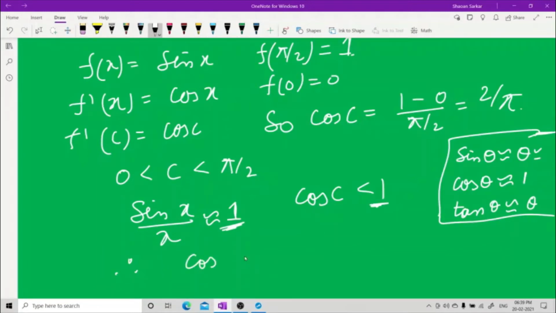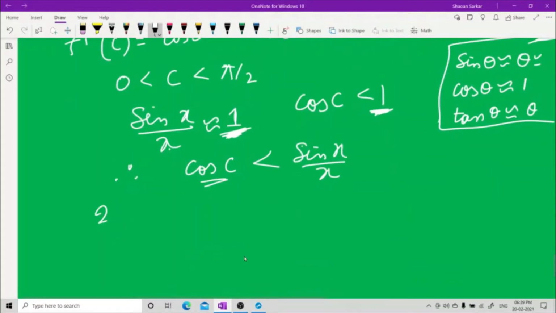Cos c is less than sine x upon x, because this is 1, this is approximately 1. So this can be written as sine x upon x, and cos c is 2 by pi. So 2 by pi is less than sine x upon x.